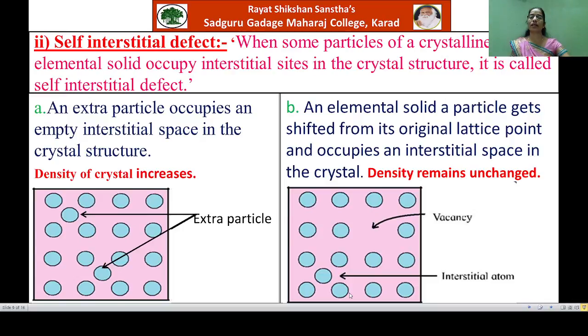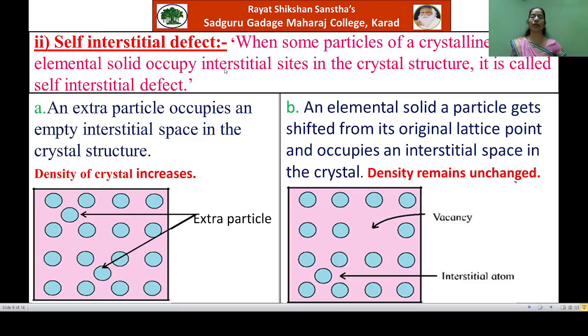Now see the second type of stoichiometric defect, that is self-interstitial defect. When some particles of a crystalline elemental solid occupy interstitial sites in the crystal structure, then it is called self-interstitial defect. This defect generally arises in the elemental solid, remember well. Now here in this defect, some of the particles in the crystalline solid are occupying the interstitial sites.